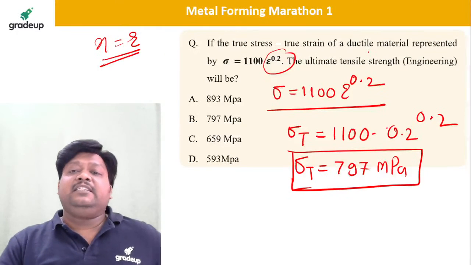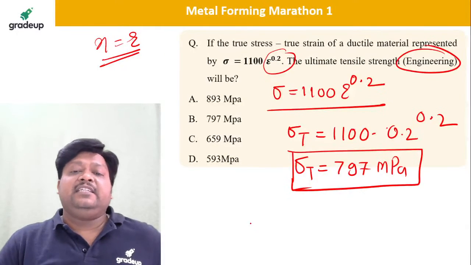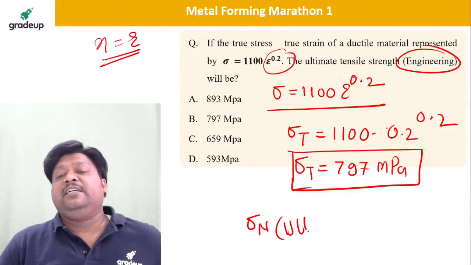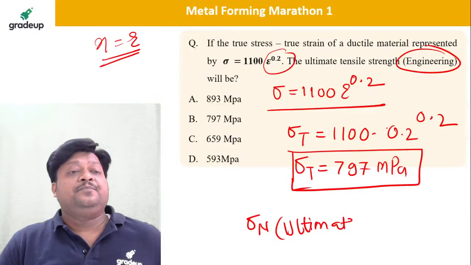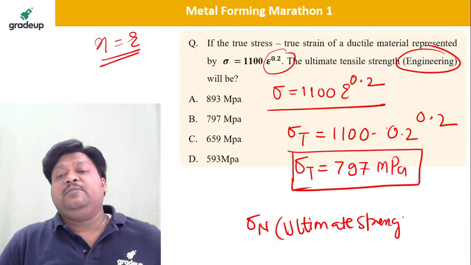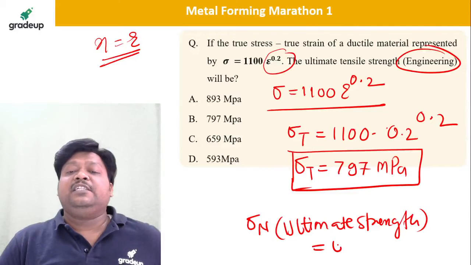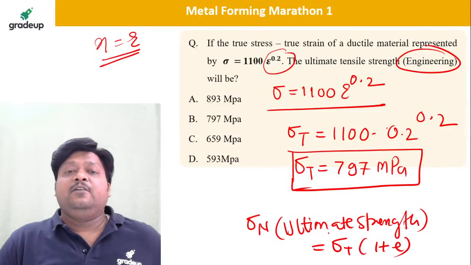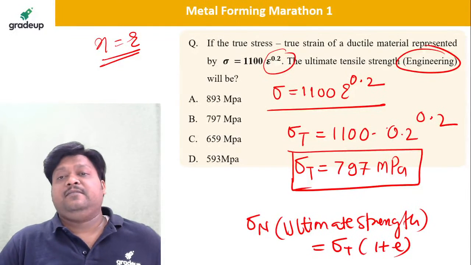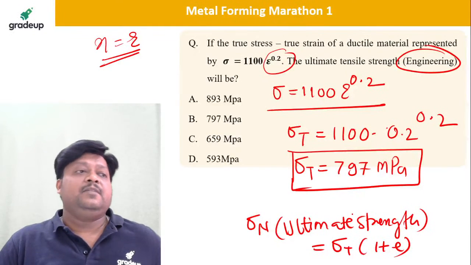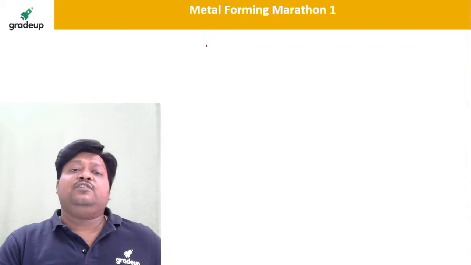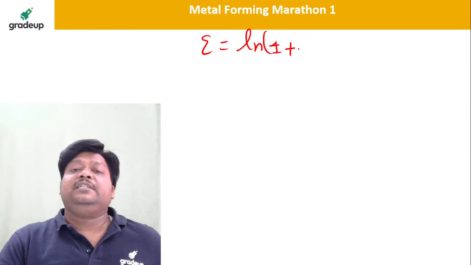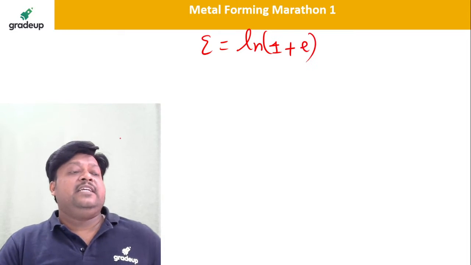But our engineering is what? Sigma n, isn't it? This is our engineering ultimate strength. So sigma n is equal to what? Sigma T into bracket 1 plus e. And you know that epsilon is equal to ln of 1 plus e.